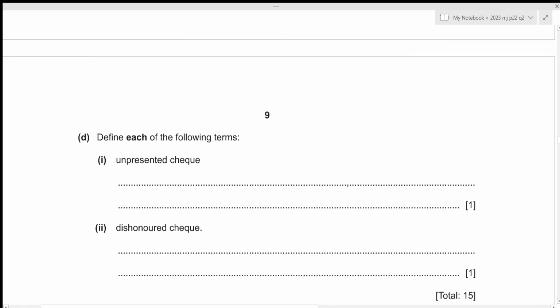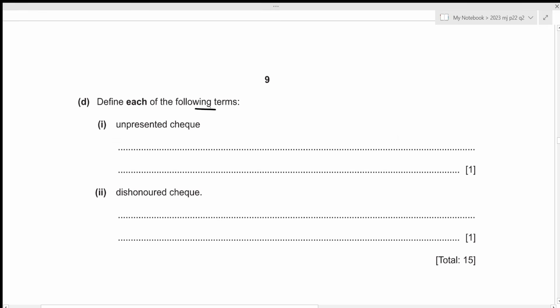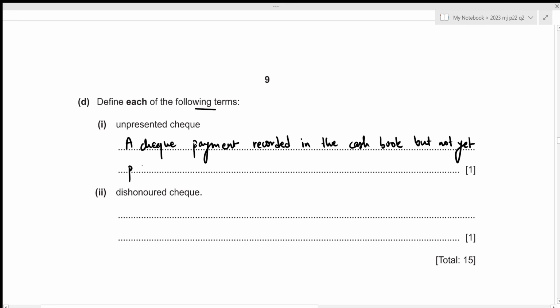Now let's move towards the fourth one. We need to define each of the following terms. The first one is unpresented check. So we've already said before that unpresented check is just the check payment which have been already recorded in the cash book, but these are yet to be presented to the bank for payments. Let's write it down. A check payment recorded in the cash book but not yet presented to the bank for payment.